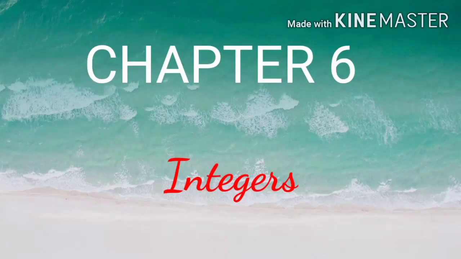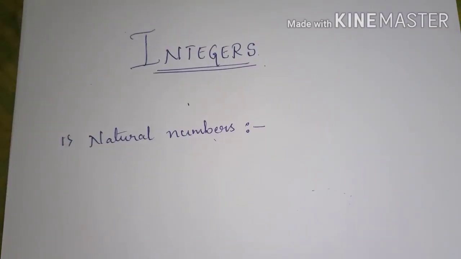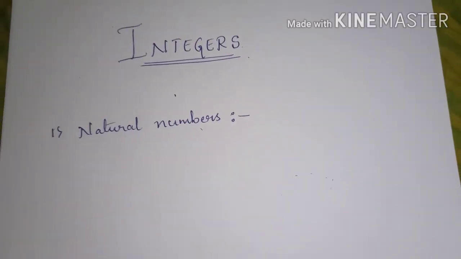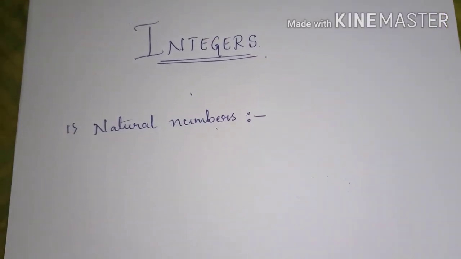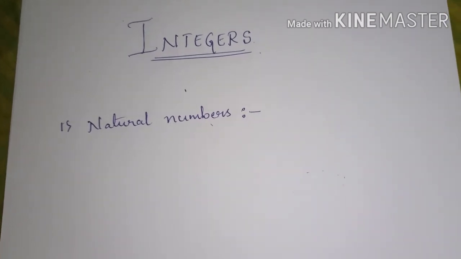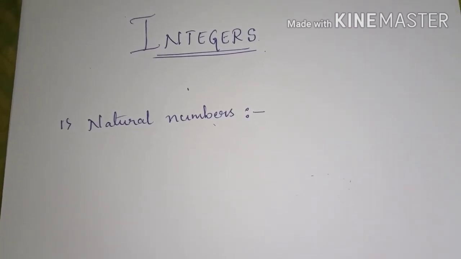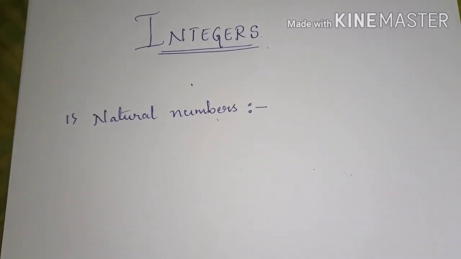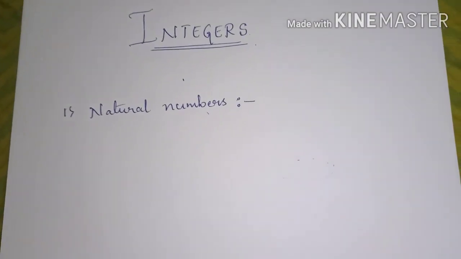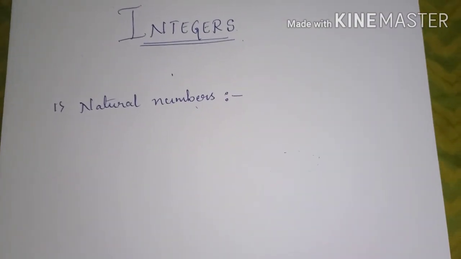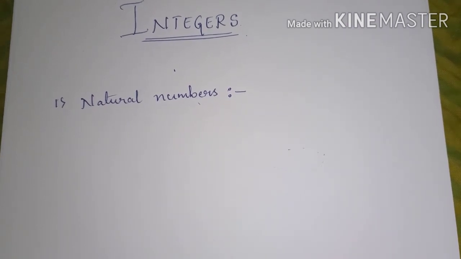I hope the concepts which we have studied in our last session are clear to you. Today, in this session, let us move on to a new topic, Chapter 6, Integers. My dear children, in the last class, we have studied about whole numbers, right? So let us recall some of the concepts about numbers before we start our main topic, that is integers. So we already know that the first numbers to be discovered were natural numbers.